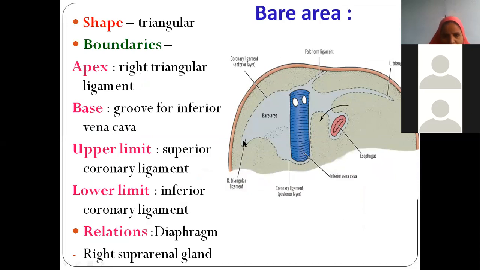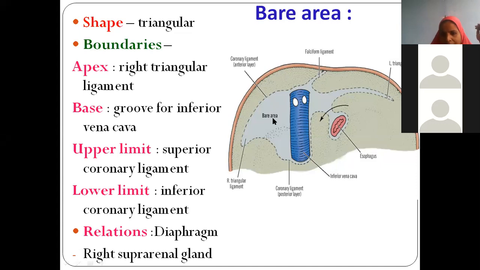Now see, this is the bare area which is shown exclusively. First of all, you should understand, beta, this is the anterior aspect from where the falciform ligament has continued. Now you are seeing the falciform ligament fanning out like this, and it is forming the coronary ligaments. If this is seen from the anterior aspect, you call it the anterior layer of the coronary ligament, and this is seen from behind, which is actually continuing like this behind. Now you call it the posterior layer of the coronary ligament. So whatever greenish area is shown, it is all covered with peritoneum.